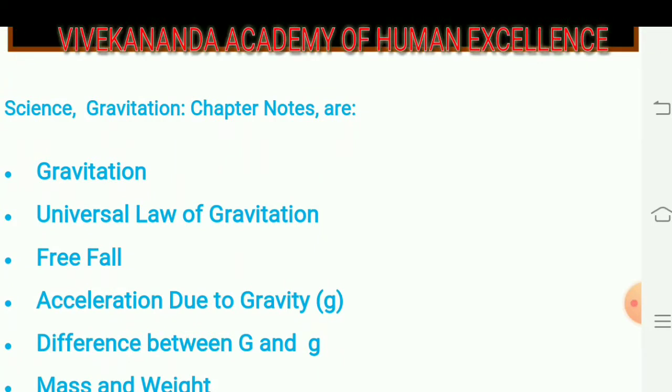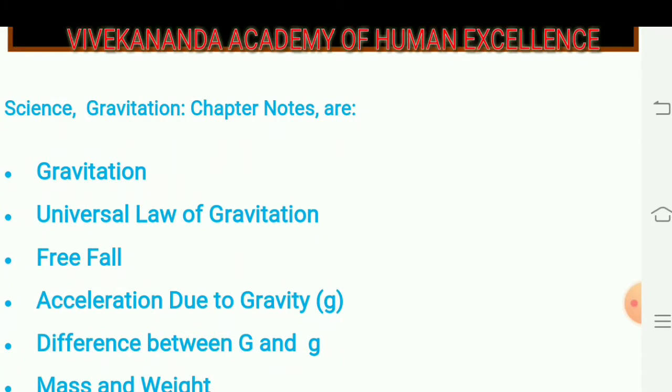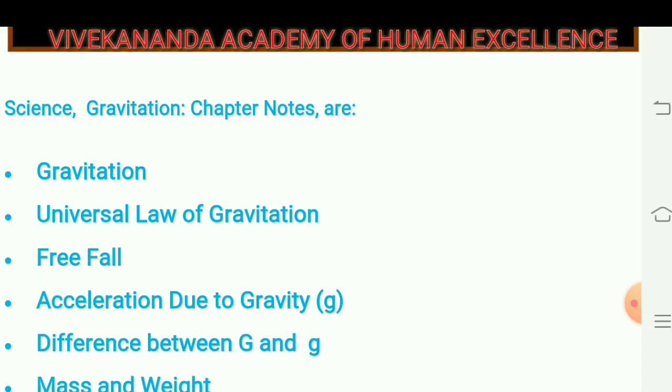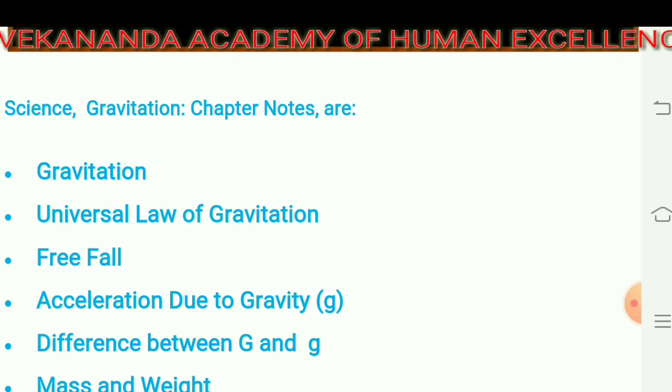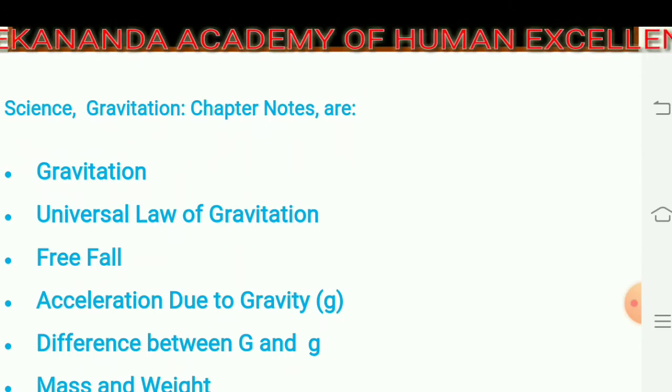Thus, let us try to understand the motion of the moon by seeing all the important points from the lesson gravitation.